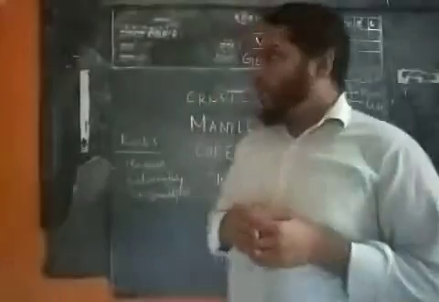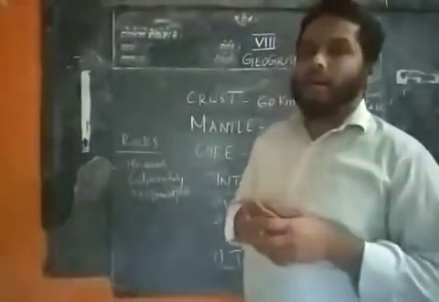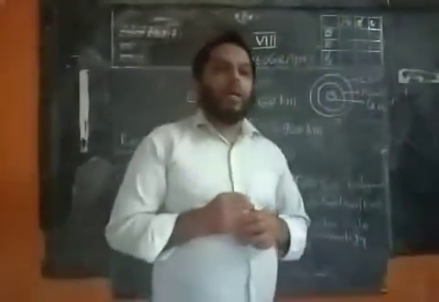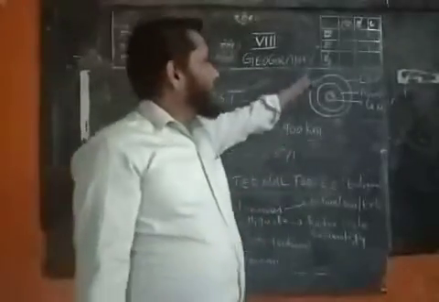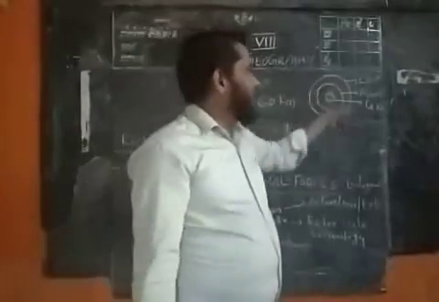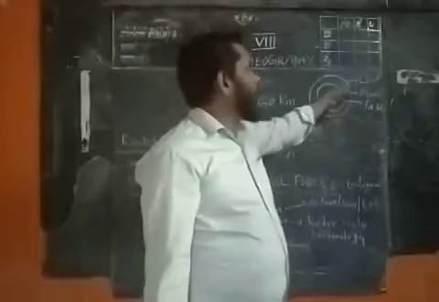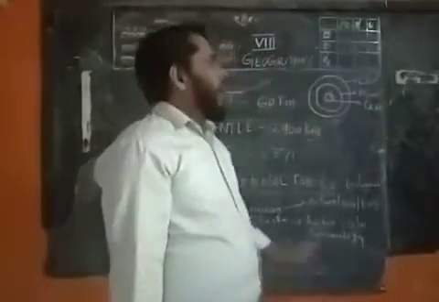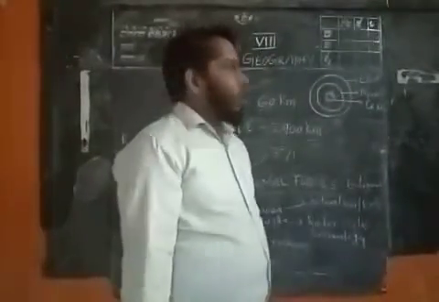In the previous class we studied that lithosphere has three layers. On the board you can see the shape of the earth. The outer layer is called crust, and its depth is up to 60 kilometers.